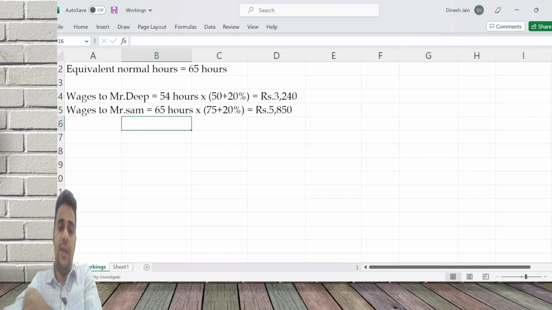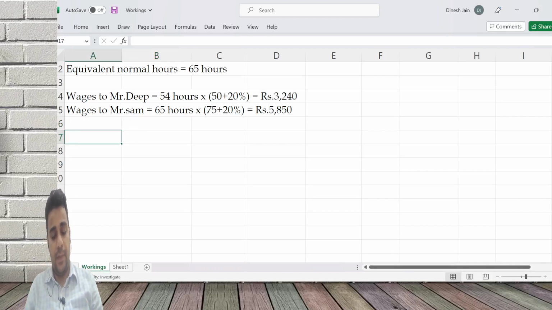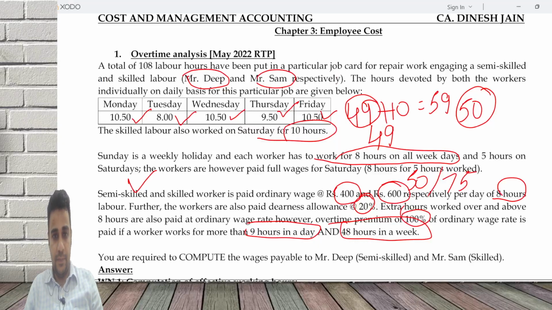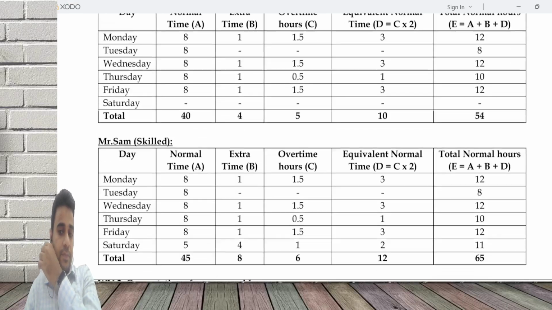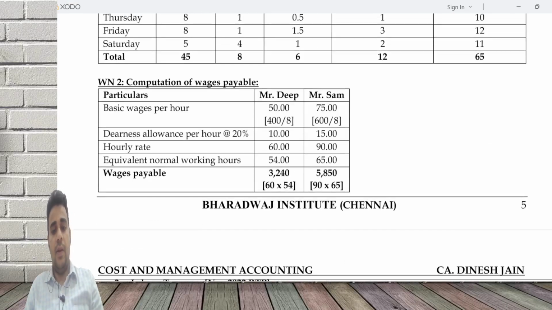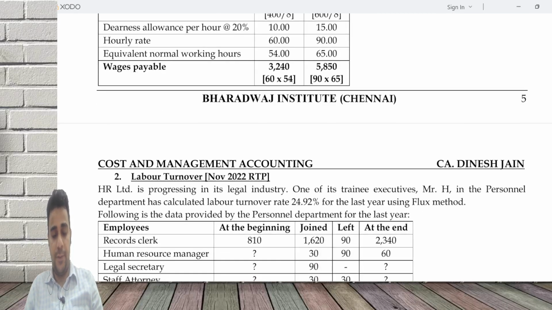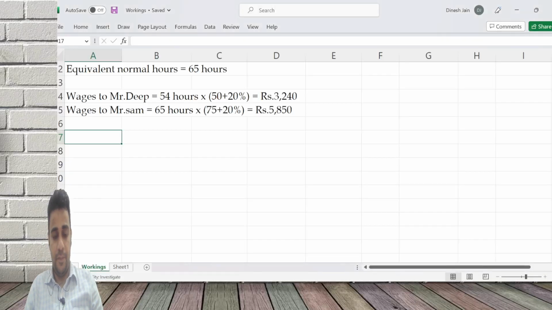First guy is paid 3,240. Double payment for overtime hours, and Mr. Sam also worked on weekend. He worked for more hours, so he is getting a slightly higher payment. Any doubts on this? 3,240 and 5,850. Hope this is clear.